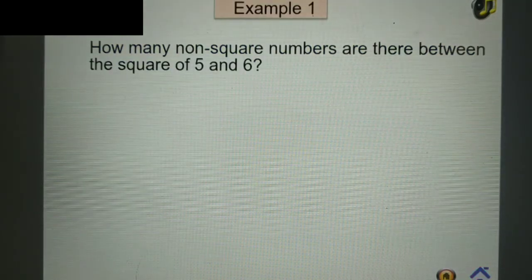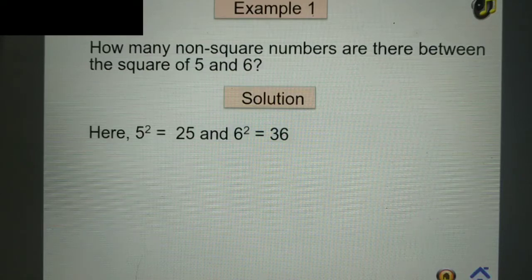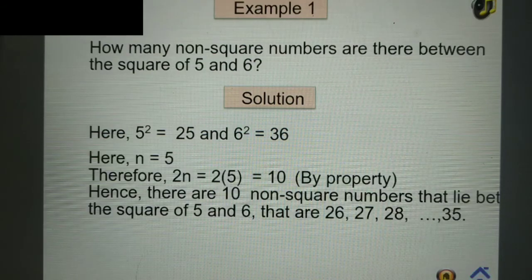Let us work out an example. How many non-square numbers are there between the square of 5 and 6? Solution. Here, 5 square is equal to 25 and 6 square is equal to 36. Here, n equals 5. Therefore, 2n is equal to 2 times 5, that is 10. Hence, there are 10 non-square numbers that lie between the square of 5 and 6, that are 26, 27, 28, and so on up to 35.